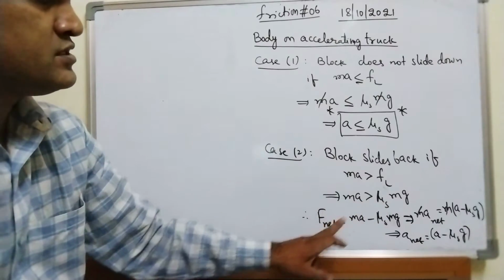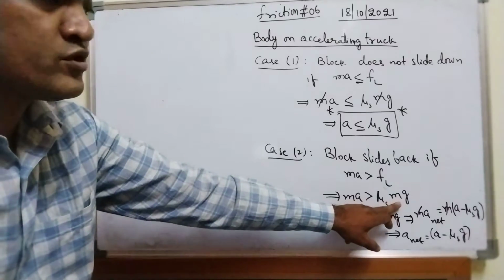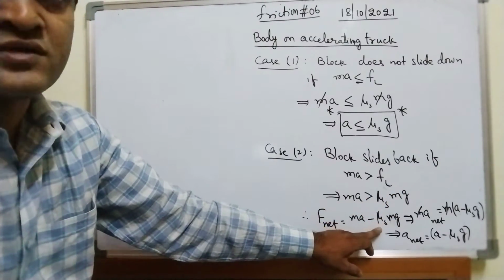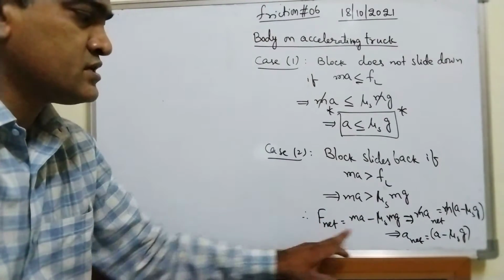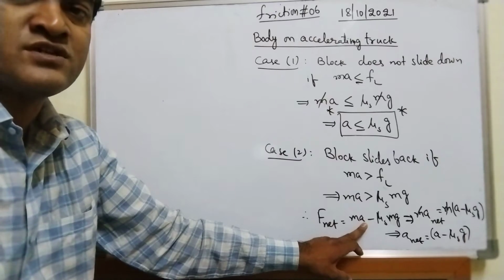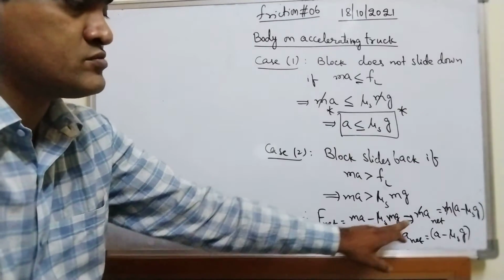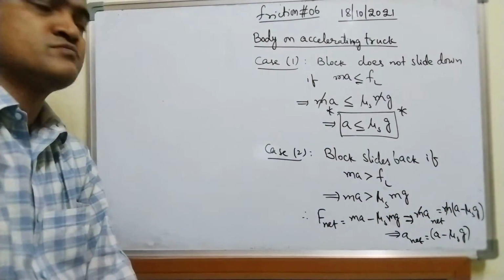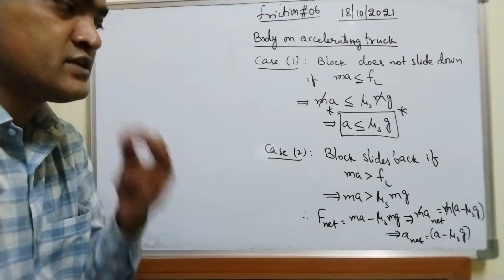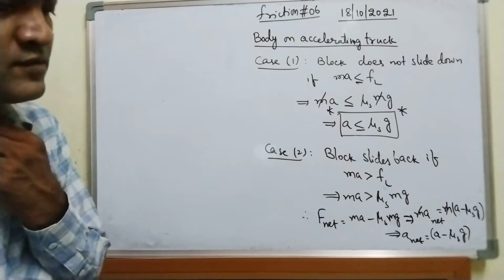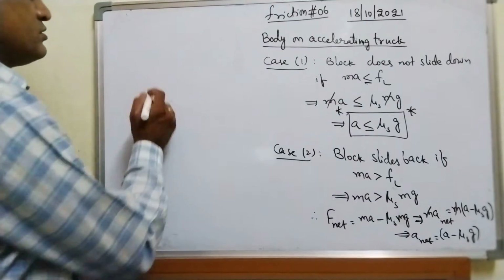FL is nothing but mu s mg. So therefore I can write net force is equal to MA, because this is greater than mu s mg. So MA minus mu s mg, and I can write Fnet as M into A net, because here I have already taken A for acceleration. So Fnet is equal to MA minus mu s mg, which implies M A net is equal to M into (A minus mu s into g). So finally I got net acceleration as A minus mu s into g.